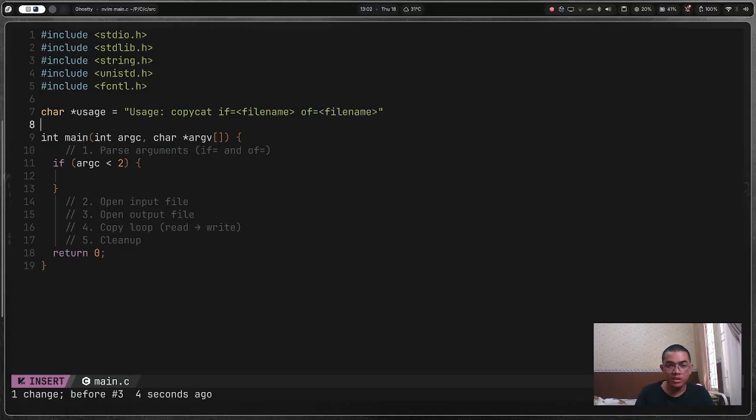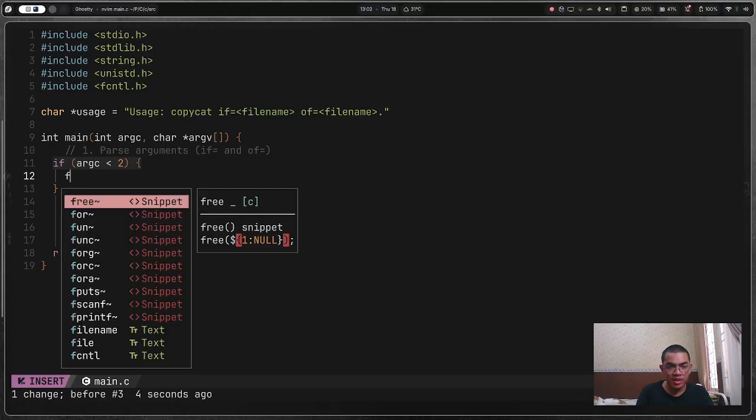All right, good. And let me just dot there. So I will printf.